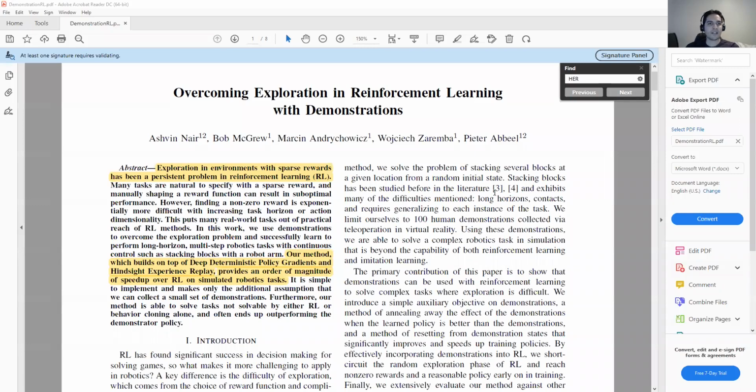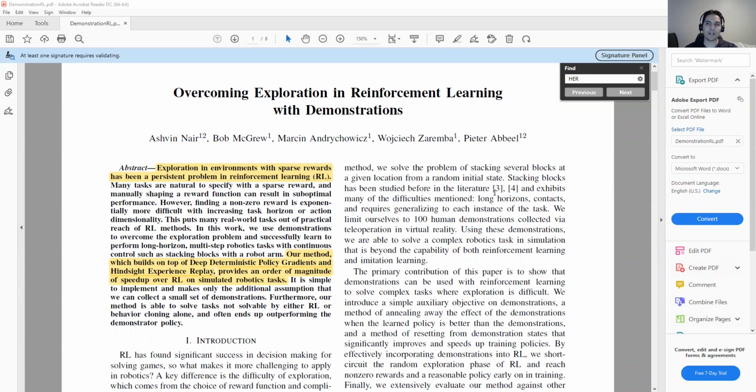Hi there. In this video, I want to talk about overcoming exploration in reinforcement learning with demonstration. This paper was published in 2018, and it's being used in many applications, especially when we have some demonstration to be used when we are training an agent. That demonstration can be another agent that can do some task elegantly and very precisely. So that information from another agent can be used for training a different agent.